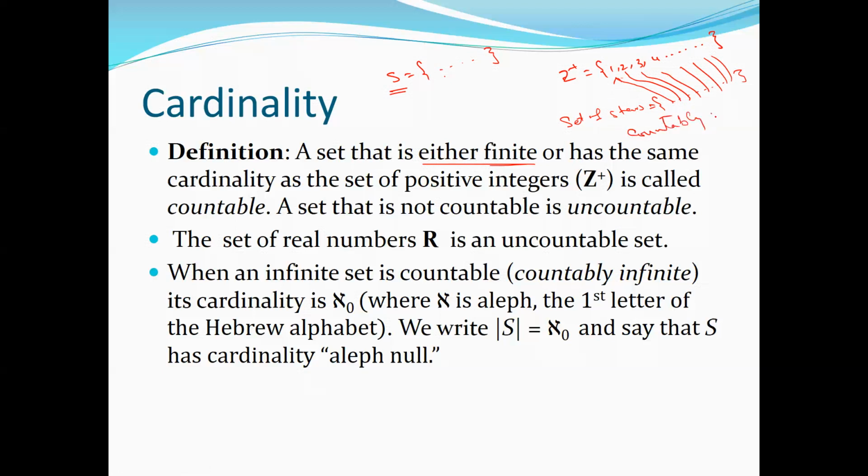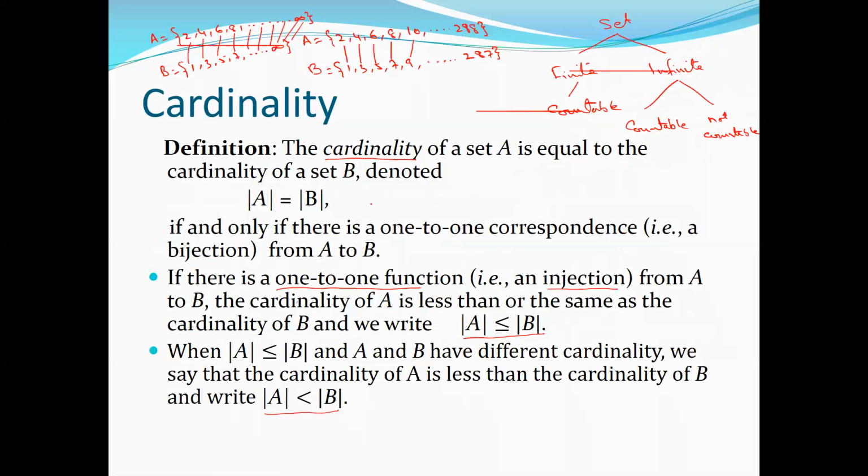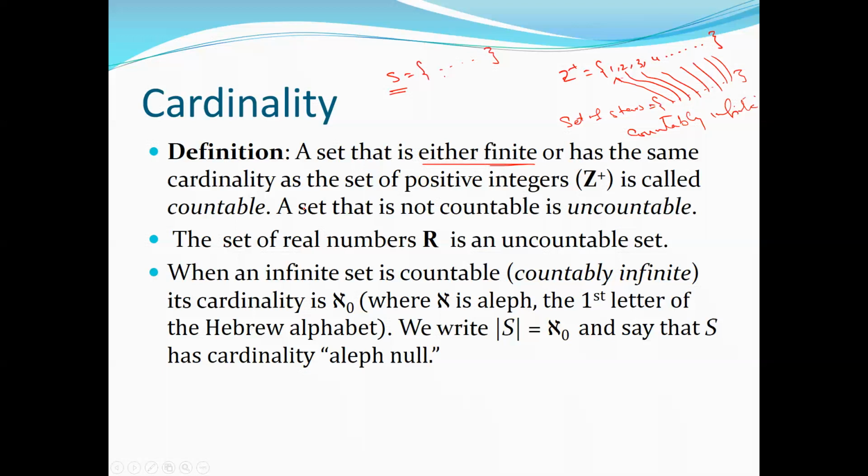Countably infinite, right? Infinite set. So see the definition once again. If it is a finite set, it's definitely countable. And if it has the same cardinality as the set of positive integers, then we call it a countable set. So in the previous slide, that's what I explained here. Even though the sets are infinite, if there is a function that maps them in one-to-one correspondence, we say that the cardinality of these two sets is the same. That's what it is referring to here.